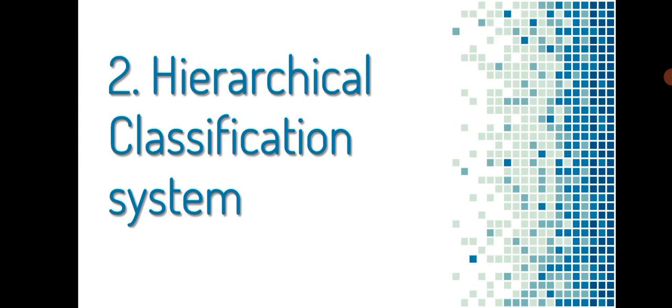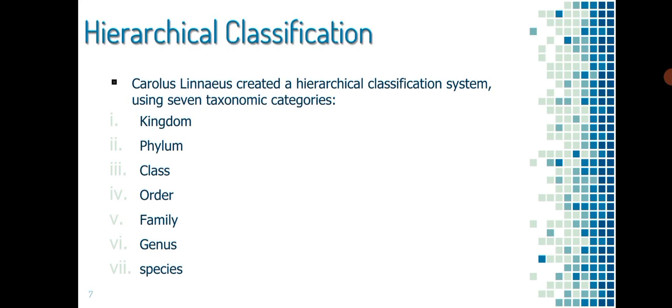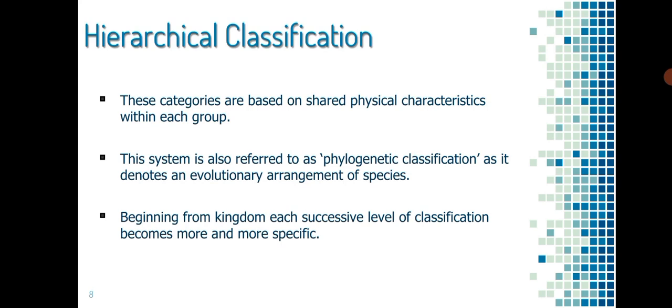Number 2 is hierarchical classification system. Carolus Linnaeus created a hierarchical classification system using 7 taxonomic categories. These are kingdom, phylum, class, order, family, genus, and species. These categories are based on shared physical characteristics within each group. This system is also referred to as phylogenetic classification, as it denotes an evolutionary arrangement of species. Beginning from kingdom, each successive level of classification becomes more and more specific.